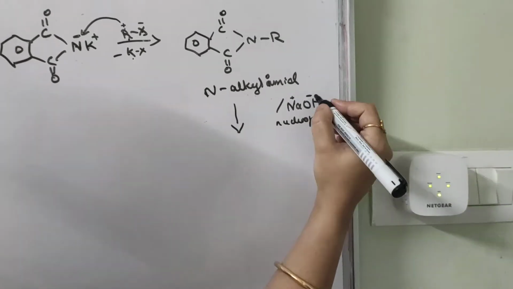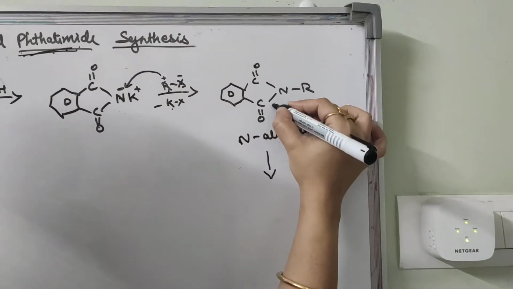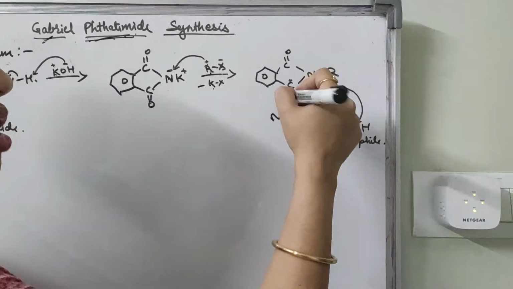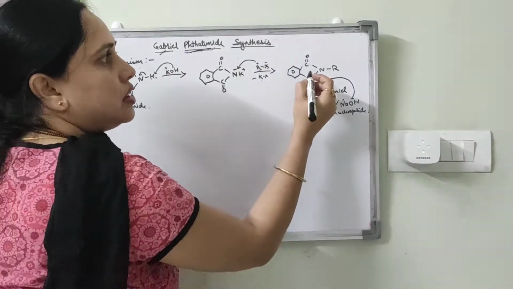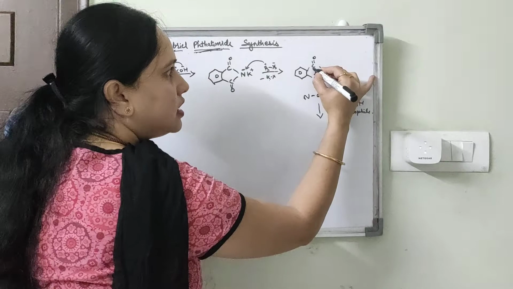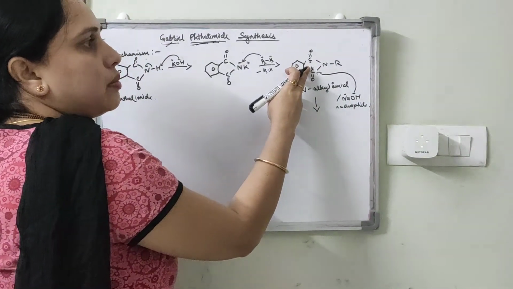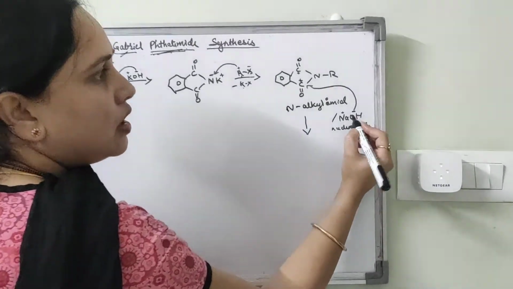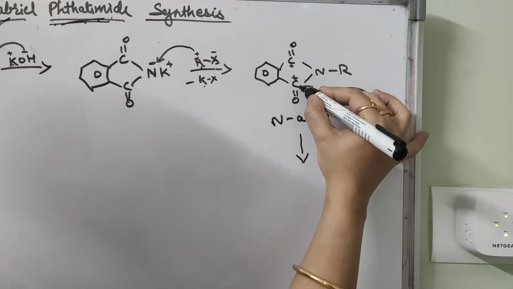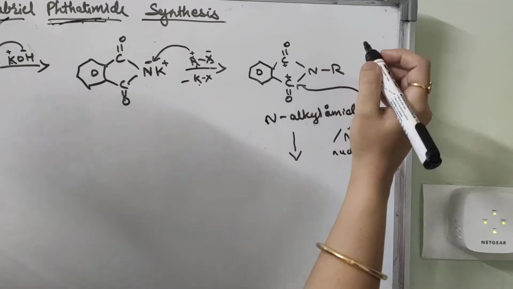So this OH will attack the positive carbon of the N-alkyl phthalimide. This is a partially positive carbon, and these two carbons are positive carbons. So the hydroxide ion will attack the positive carbon.